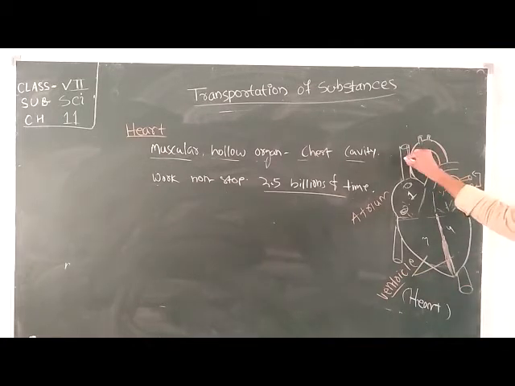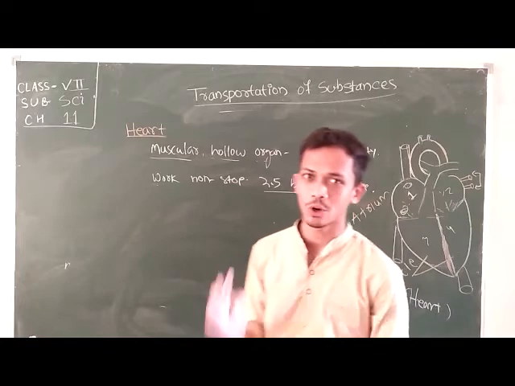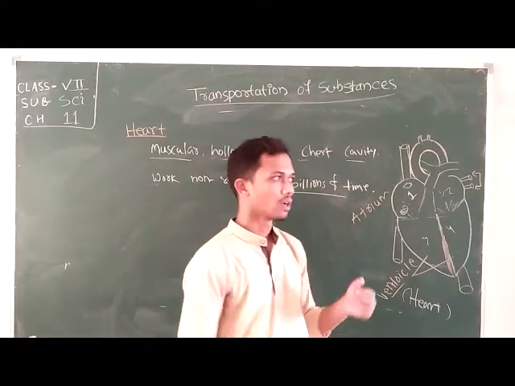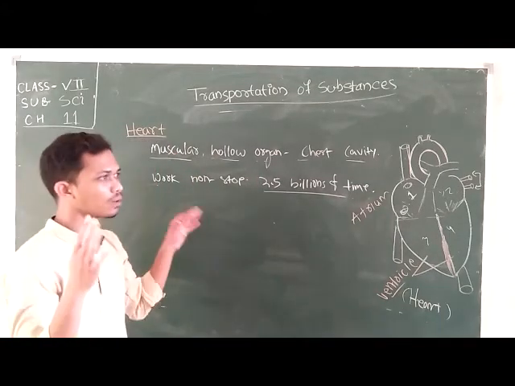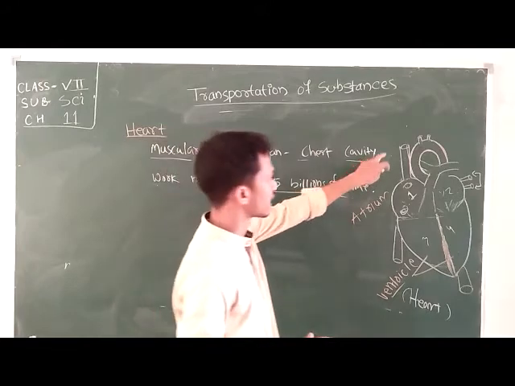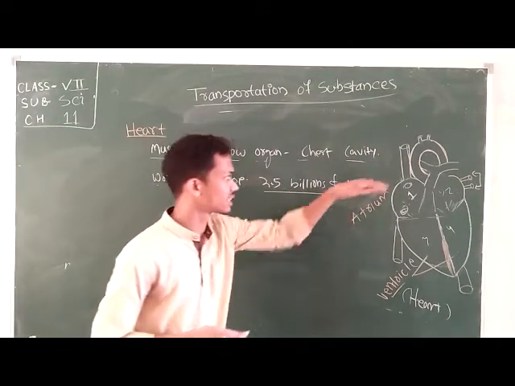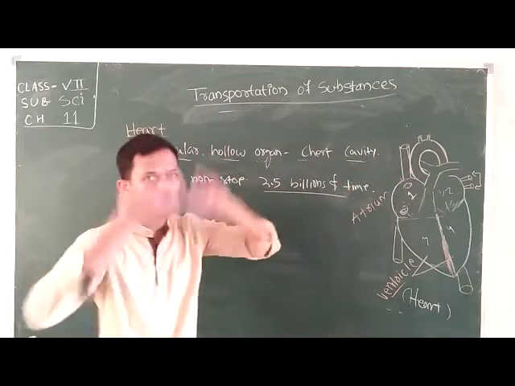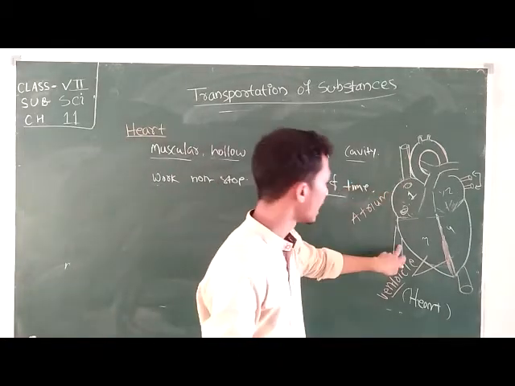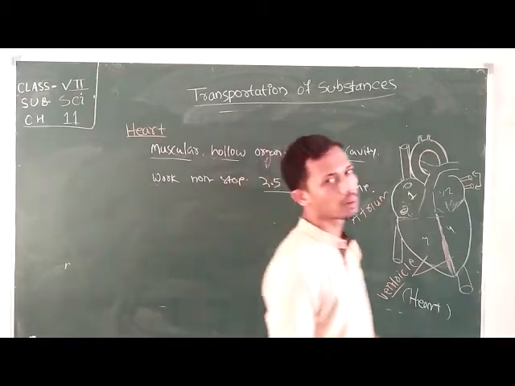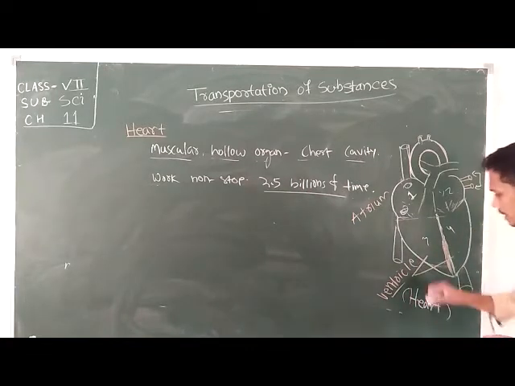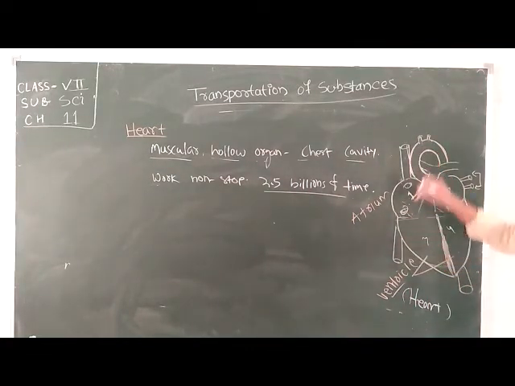This upper pipe collects all the deoxygenated blood. During the burning of the food particles, carbon dioxide gas is formed and the blood collects all the carbon dioxide gas. The superior vena cava collects the deoxygenated blood from the upper part, and this inferior vena cava will collect the deoxygenated blood from the lower part of the heart. These two veins collect the deoxygenated blood and bring it into your right atrium.